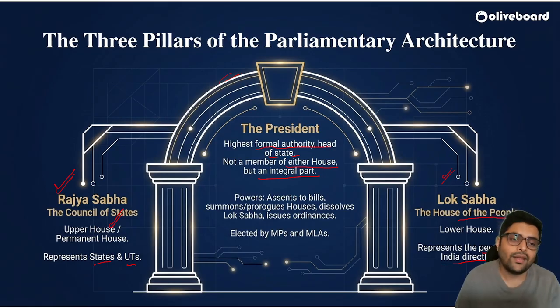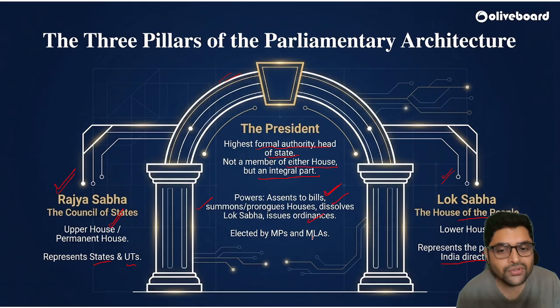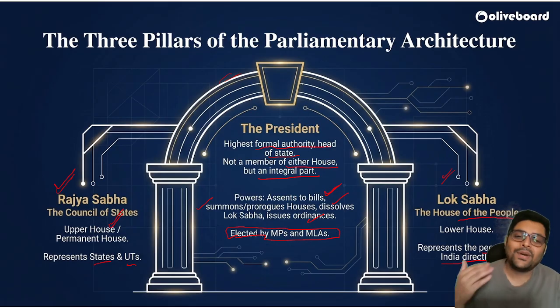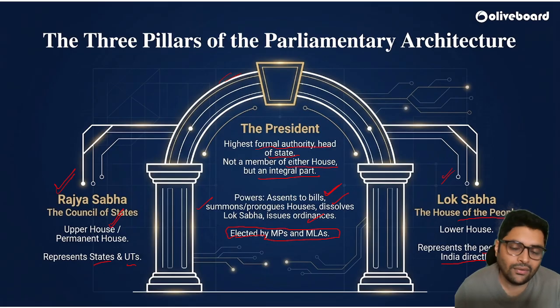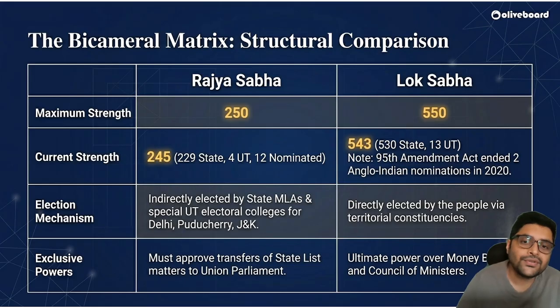Why? Well, then what is the use of the president being there? He or she gives assent to bills. He or she summons, prorogues, dissolves the Lok Sabha, and issues ordinances. Also, the president's election is carried out by elected MPs and MLAs. Remember, the electoral college. So that is why the president is an integral part of the parliament.